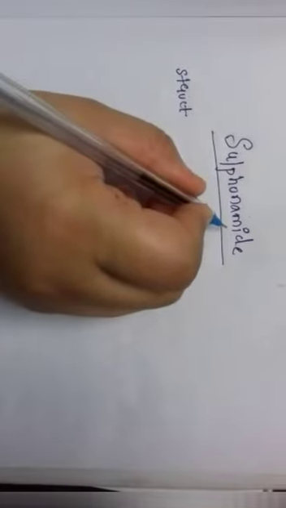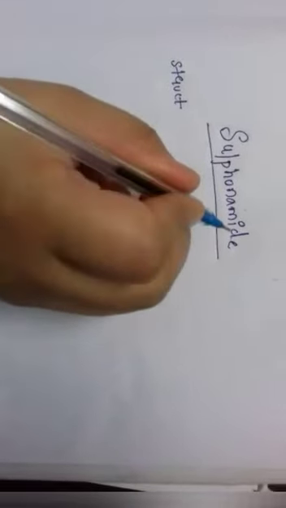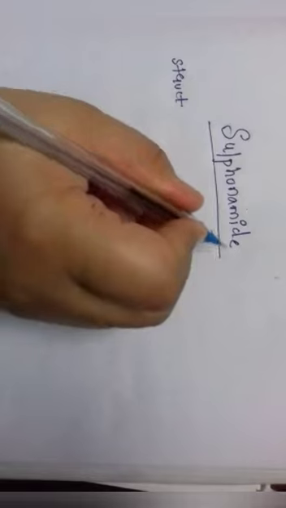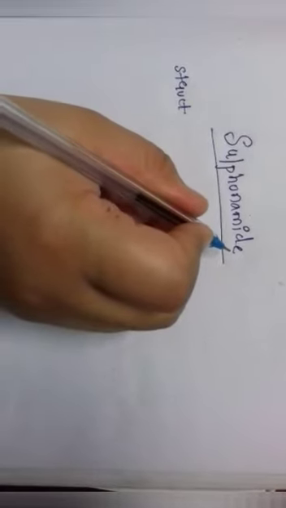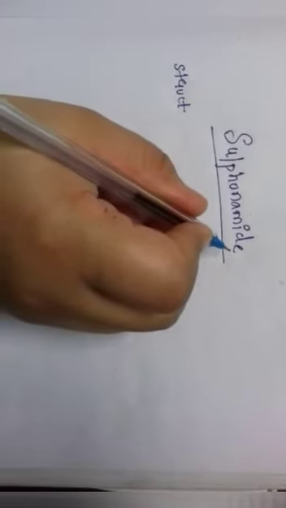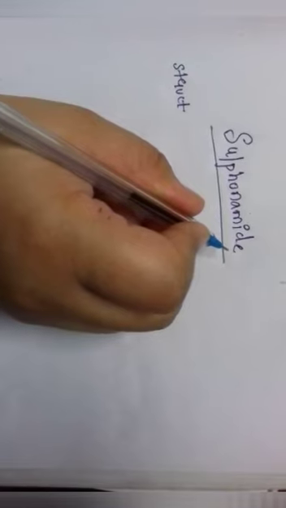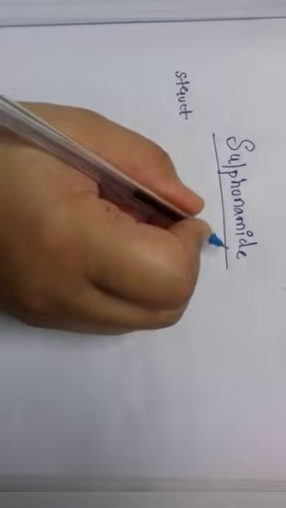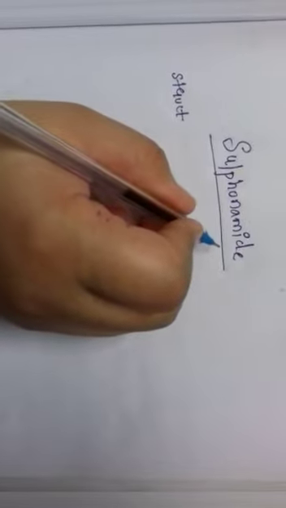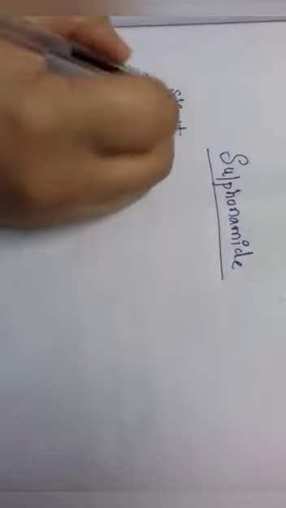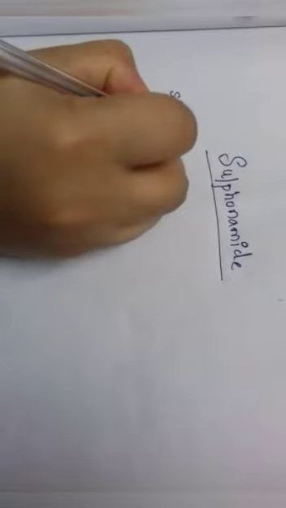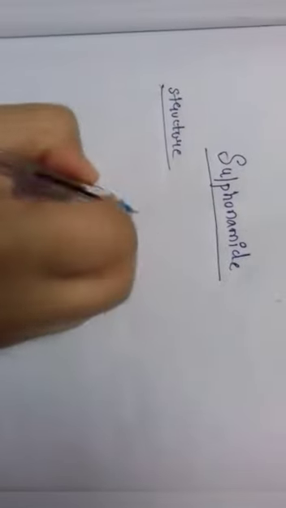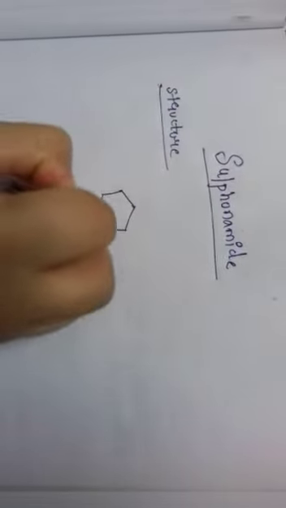About sulfonamide. Sulfonamide is a chemotherapeutic drug. It's an antifungal drug. Today we will see about its structure and its synthesis, I mean its mechanism, how it is synthesized, and therapeutic activities. Therapeutic activities are nothing but its uses, and we will see its side effects. And its structure is, this is its structure.